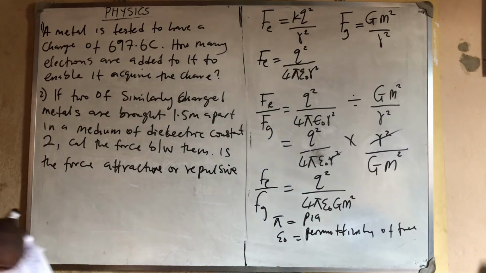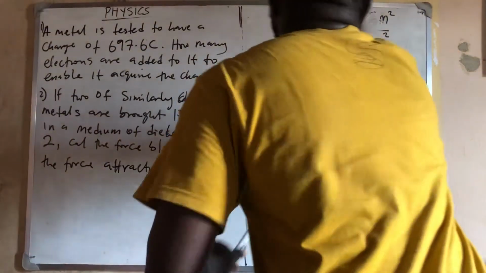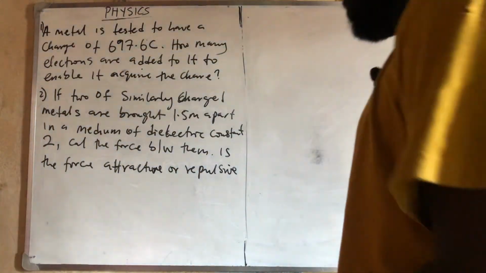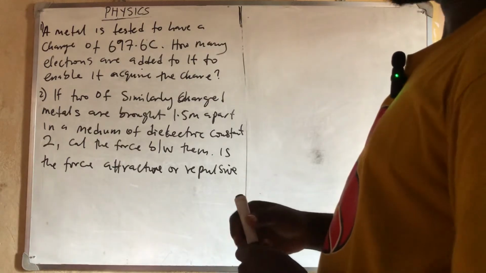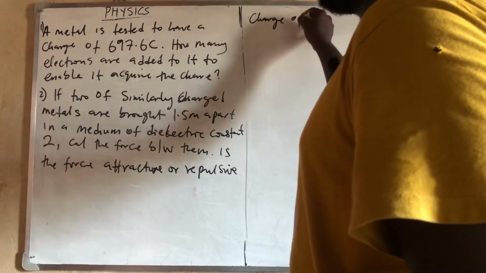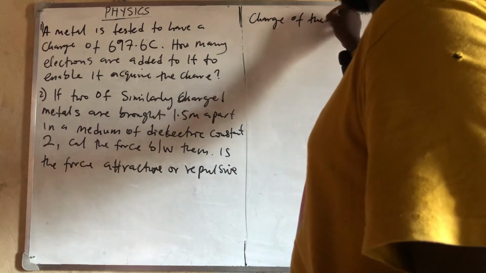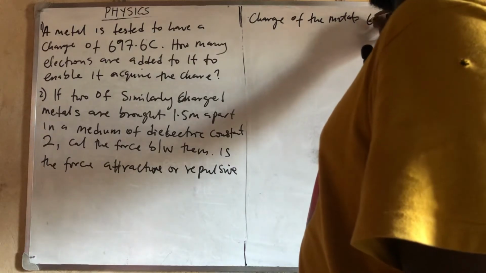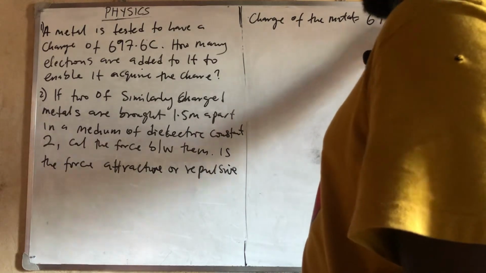This is a very simple question. So what did they say we should do? The first thing is that we are given the charge of that particle, the charge of the metal, which is 697.6 Coulomb.